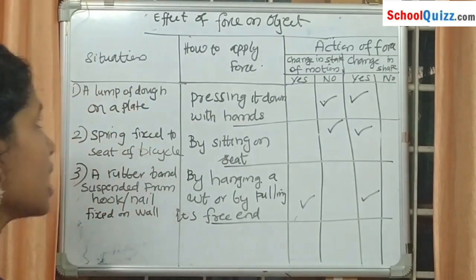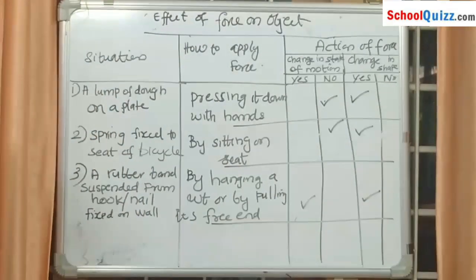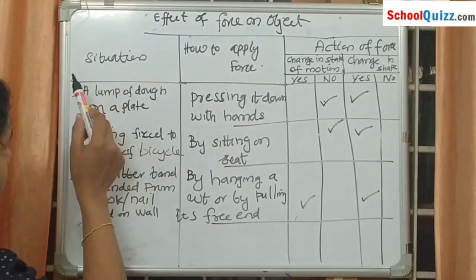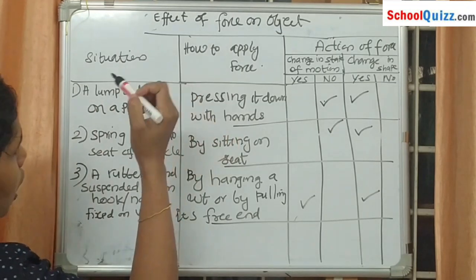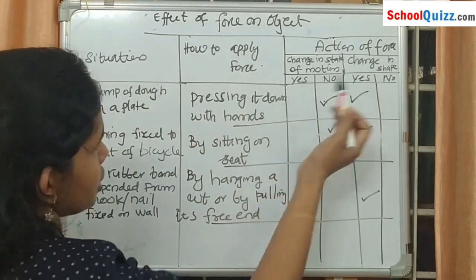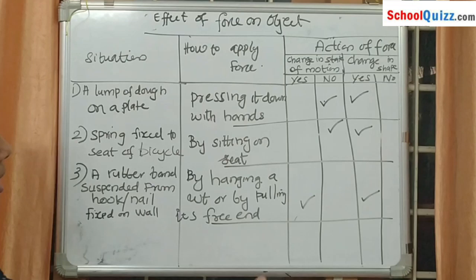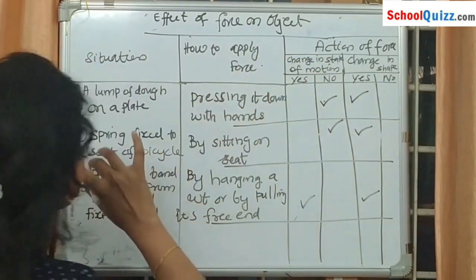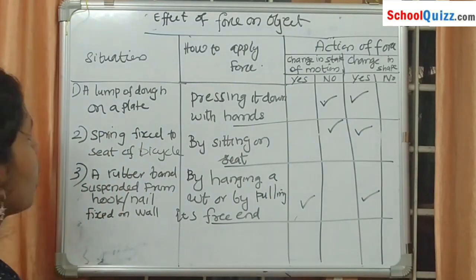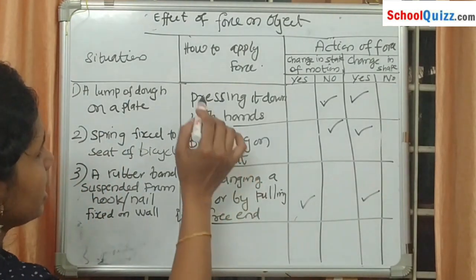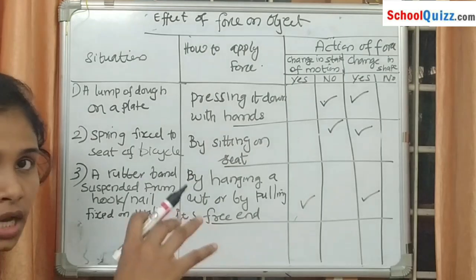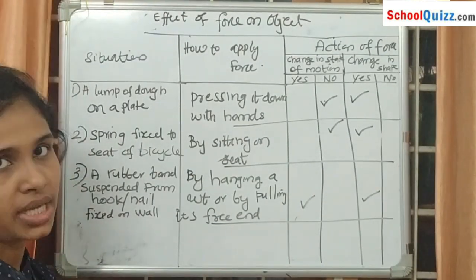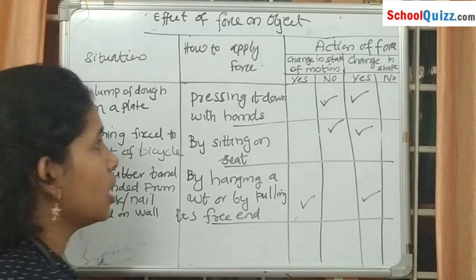Now we can discuss a table in our textbook, the effect of force on objects. Here the first column is the situation of force, then how it is applied, and next is the action of force, that is, whether there is a change in motion or a change in shape. First one is a lump of dough on a plate. Here we apply force by pressing it down with the hands. Then what happened? The shape gets changed. There is no motion.